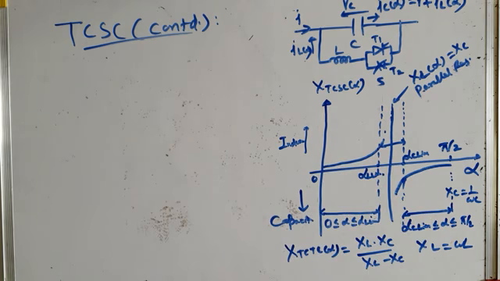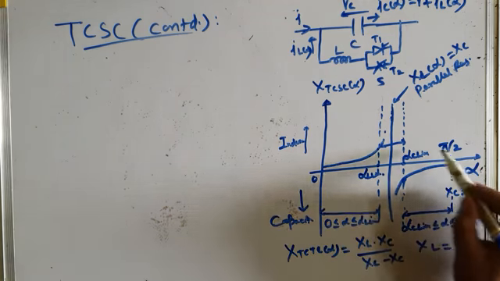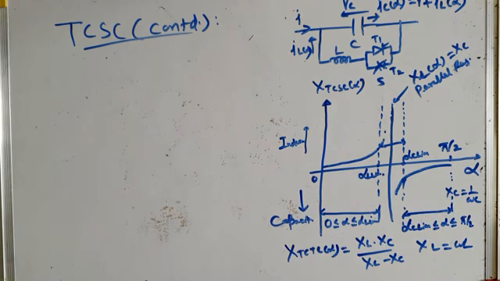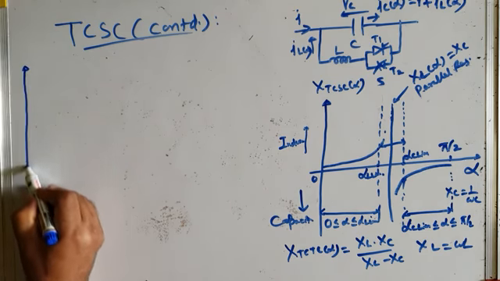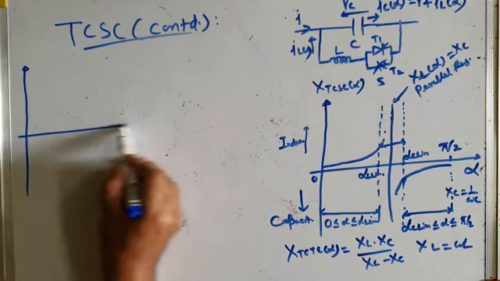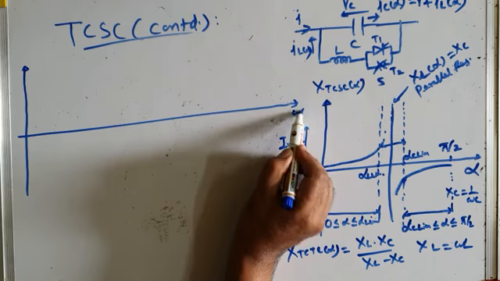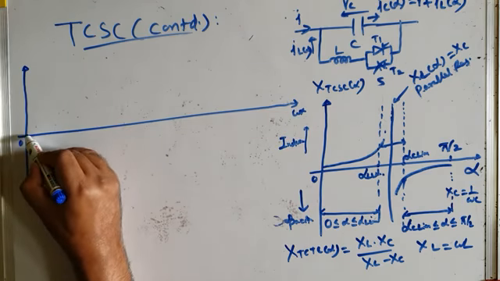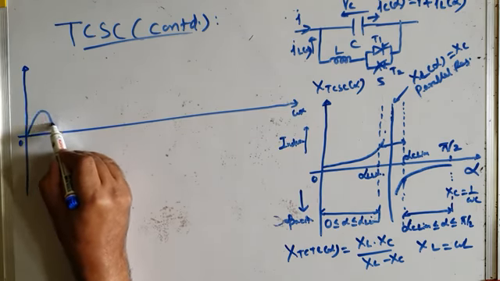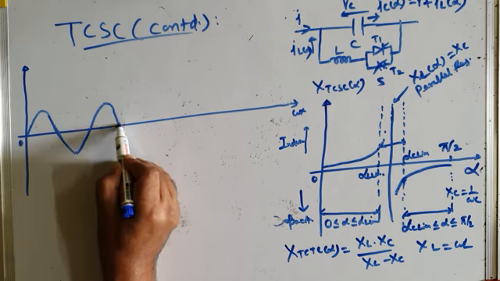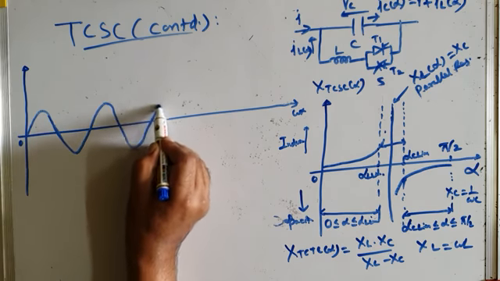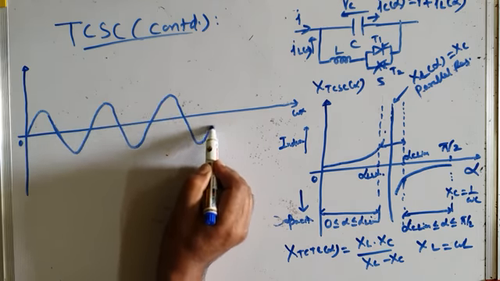Now let me show how we can control the capacitor voltage. So in the capacitive region of operation, how the capacitor voltage increases and how it decreases. Let me show the control mechanism. This is the omega t axis. Let me draw the waveform for the capacitive current or transmission line current. 1, 2, 3.